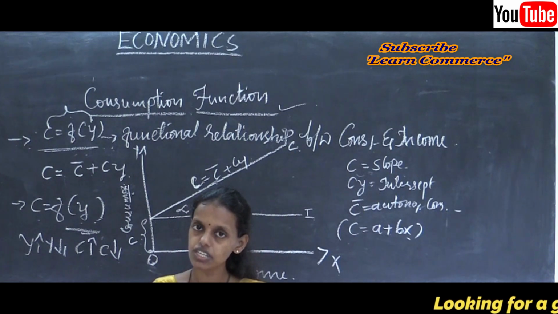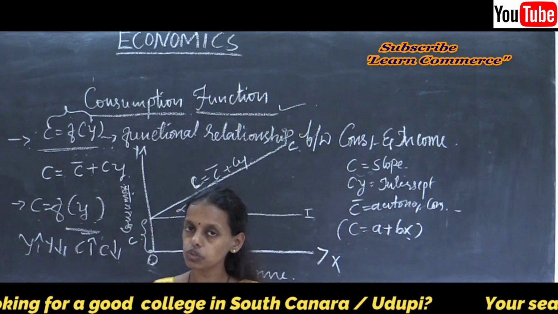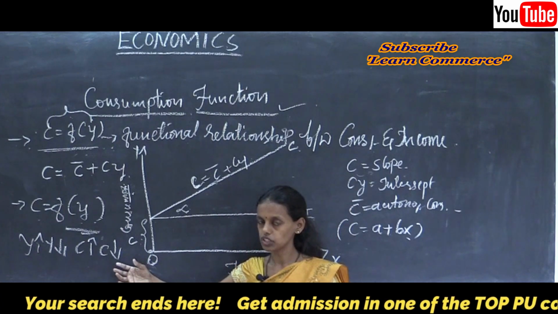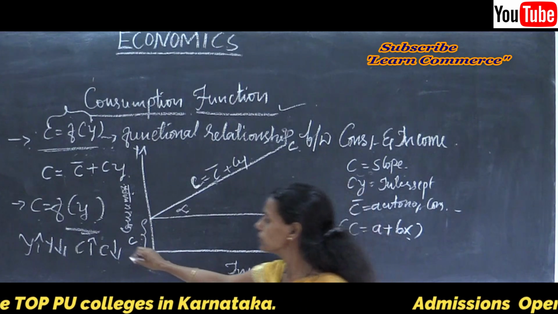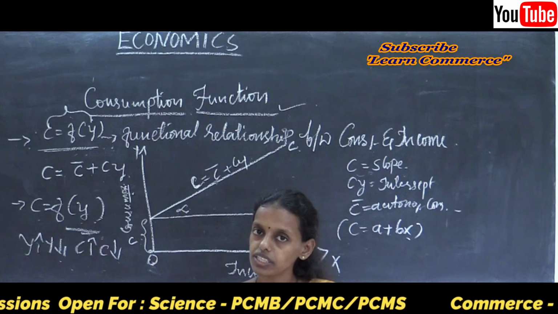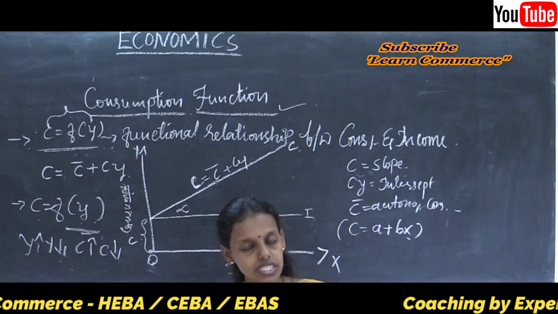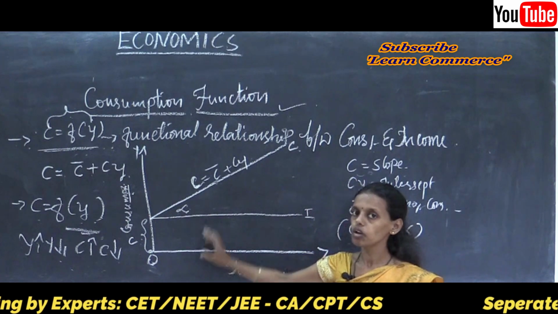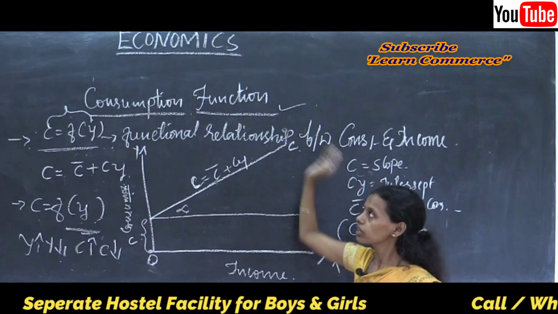In the initial stage, an increase in income leads to an increase in consumption. Later, due to the habit of savings, people may save something for the economy or for their personal use. So individual savings increase, which leads to an increase in per capita income. Per capita income is nothing but income per head. While calculating national income, we consider consumption.